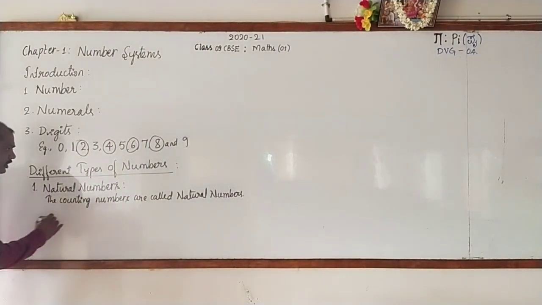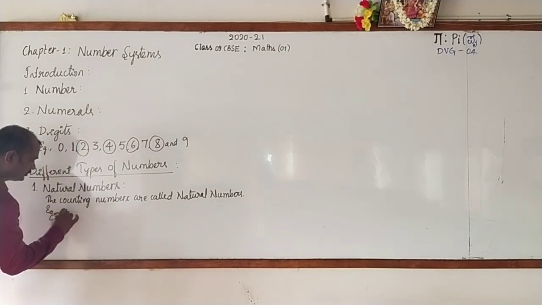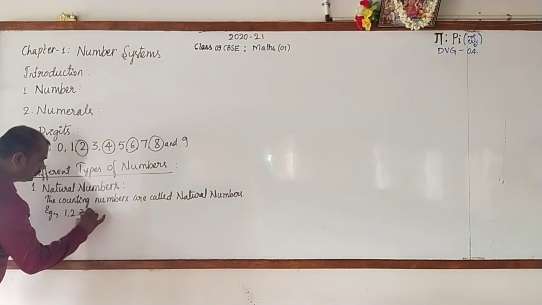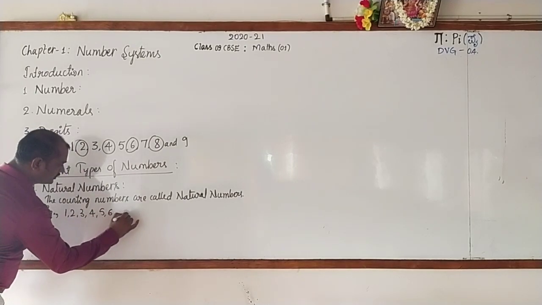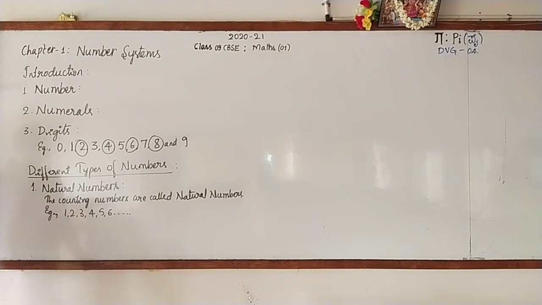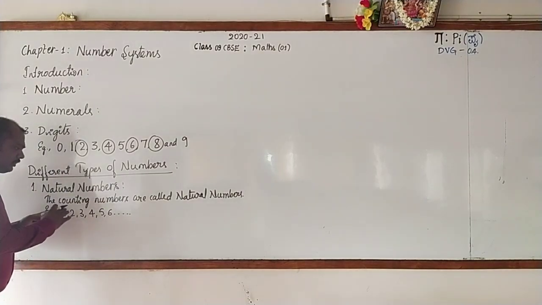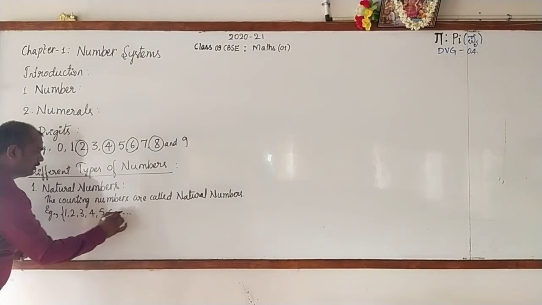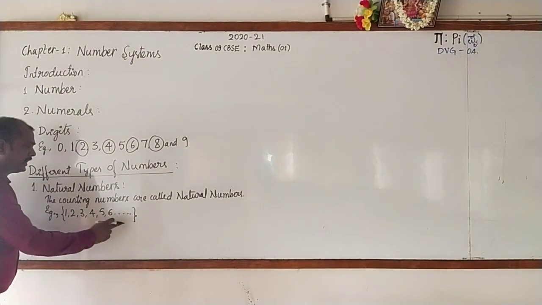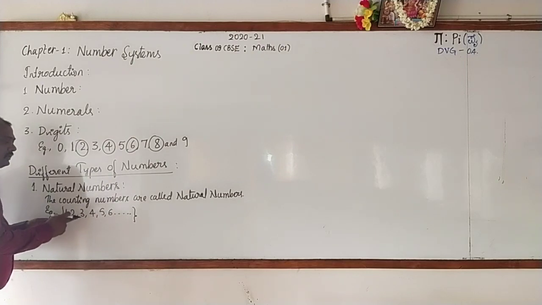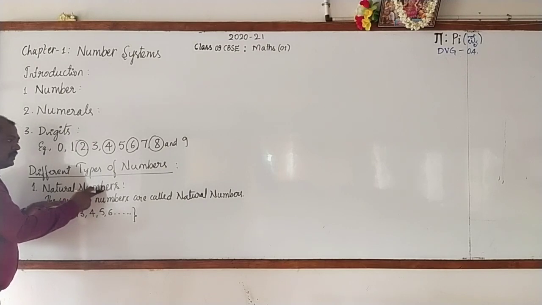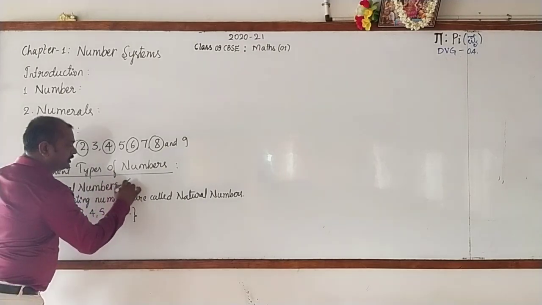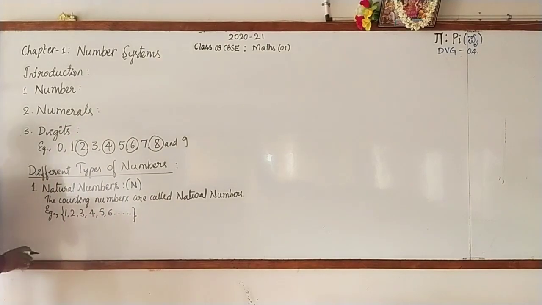The counting numbers are called natural numbers. And examples for natural numbers are 1, 2, 3, 4, 5, 6 and so on. If you write these numbers as a group by enclosing them with a pair of flower brackets, then this collection is known as the set of natural numbers. And this set of natural numbers is denoted by the symbol capital N.